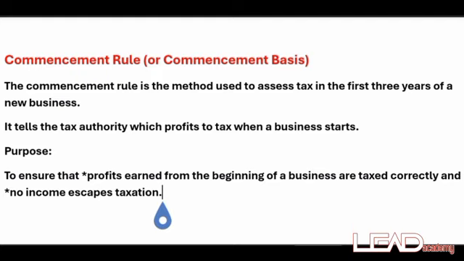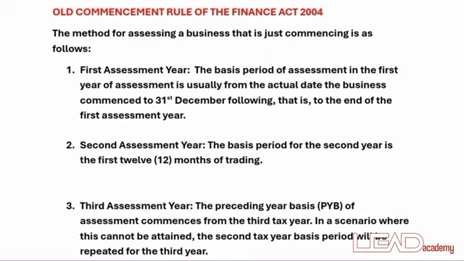The reason why I'm doing both is because most students find it difficult to comprehend or differentiate why a particular solution to a question is very different from another solution when it comes to the commencement rule. The commencement rule states that a business is assessed in the first 3 years of commencement, in both the old and the new commencement rule of the Nigeria Finance Act. So let's focus on the old commencement rule.